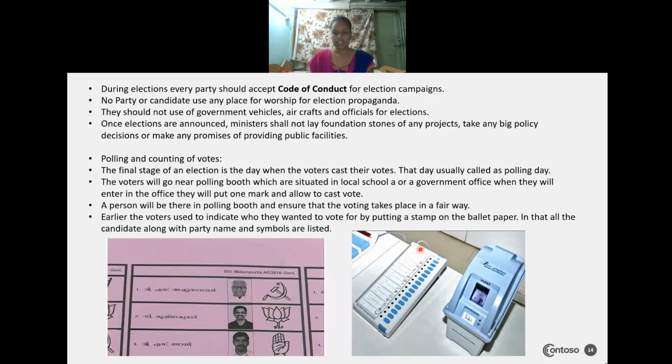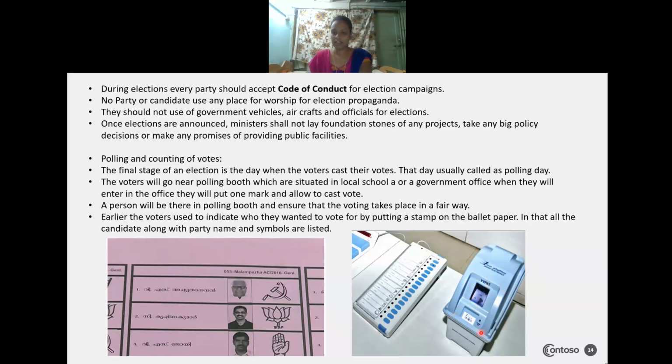In the EVM machine, all the candidates' names and symbols are entered. The people who want to cast their vote should just press this button, and here one more machine, the VVPAT, will be there to verify whether you have cast your vote for a particular person, for which button you have pressed, whether your vote has been given to that person or not.